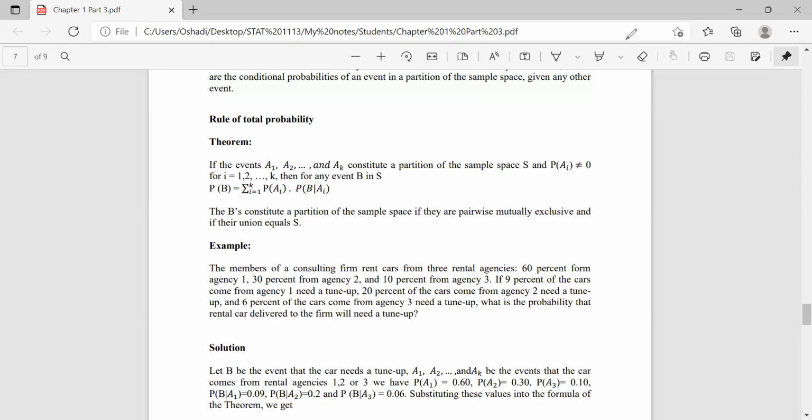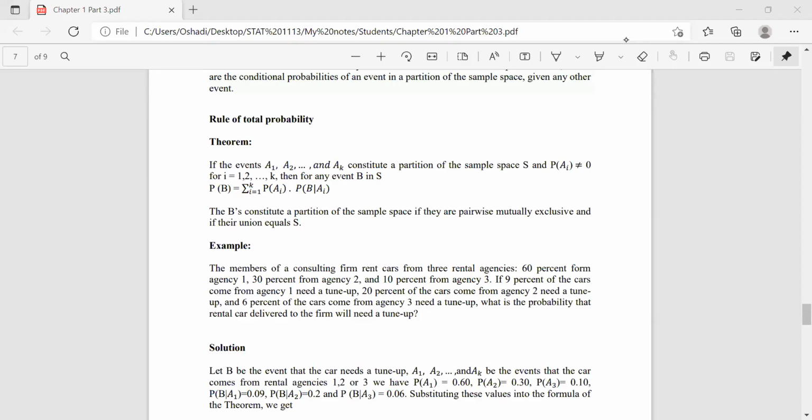The Ai's constitute a partition of the sample space if they are pairwise mutually exclusive and if their union equals S. Right?